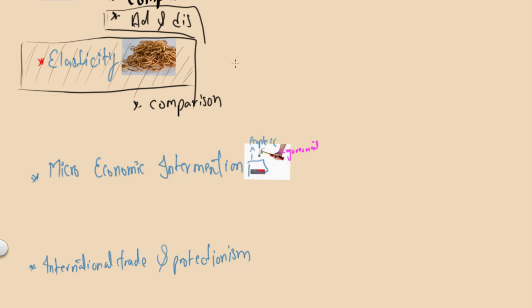They'll say, look, here's rice and here's, let's say, chocolate, and due to inflation the prices have risen. What would be the effect on the demand of rice and chocolate? You would have to discuss inflation first, and then elasticity. You have to discuss how the change in demand will depend on the elasticity. You talk about inelastic goods and elastic goods. You might have to use some equations, but you get the idea. You will generally get comparison questions.